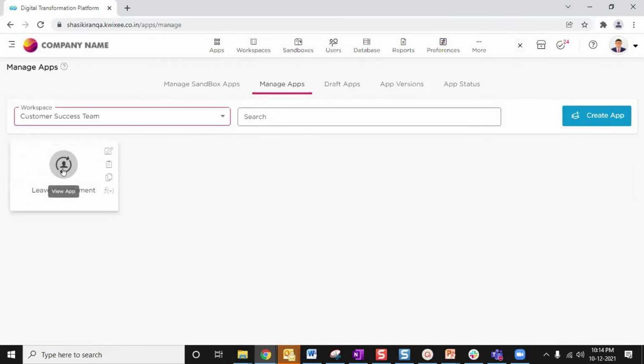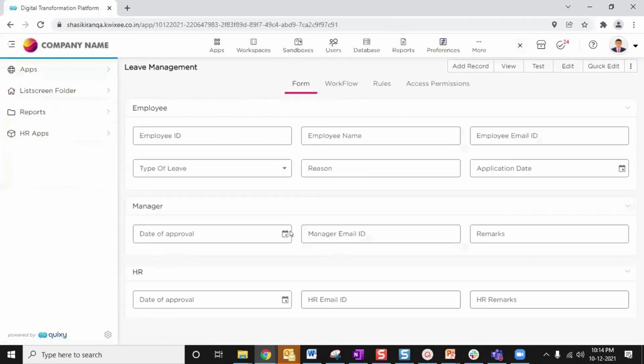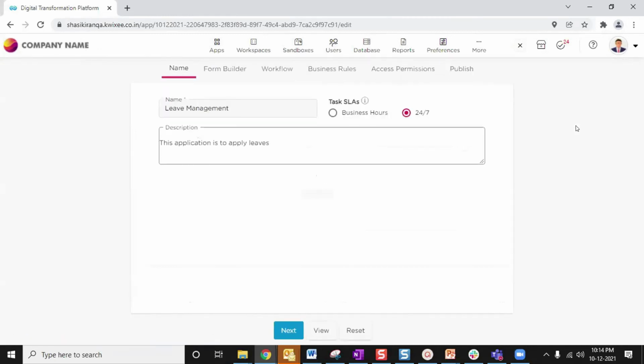In this workspace, we have a leave management tab. To edit any application, you can either go to the edit app section here itself on the top right corner, or you have another way as well. You can click on view the application. This is the view of the application, and in the top right corner you will see an edit button. You can simply click on the edit button, and you will come to the application edit part.